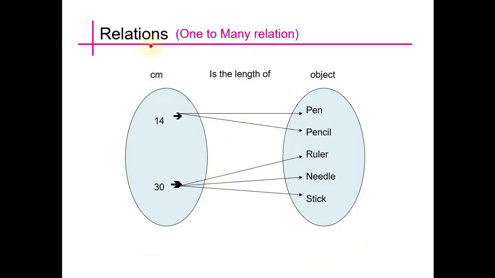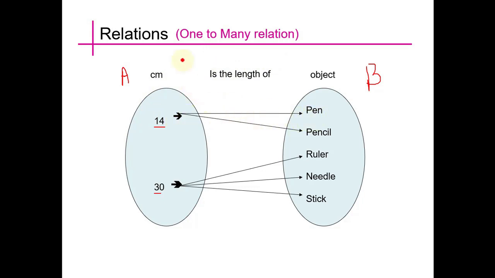And now we see here another example, and in this example we have a set A with a measurement in centimeters, 14 and 30 centimeters, and we have a set B in which we have some objects like pen, pencil, ruler, needle and stick, and we are relating A with B through the length of that object.